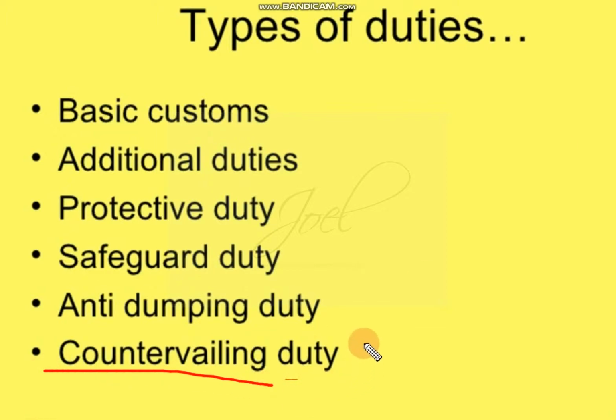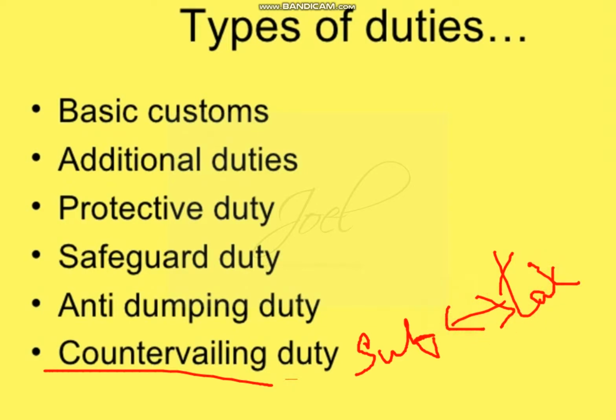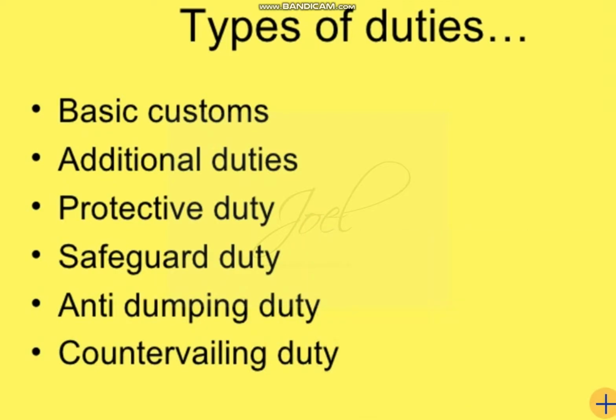So whatever subsidy the foreign country is giving will be deducted as tax. That subsidy will be considered as tax in India. As a result, it will be a countervailing effect. Whatever subsidy they are giving makes the product cheaper, but now this tax will be levied, so the product will be made costly. So these are the various types of customs duty. Along with this, there are some other duties which we should know.